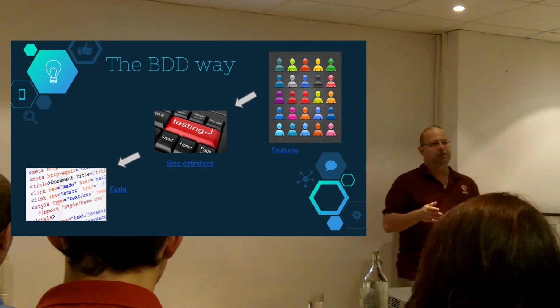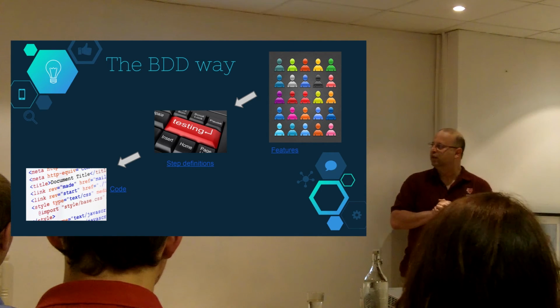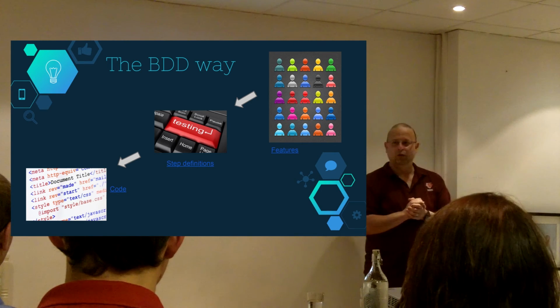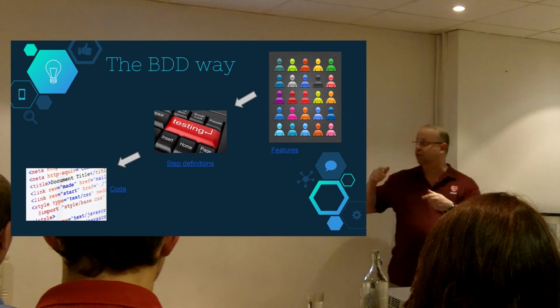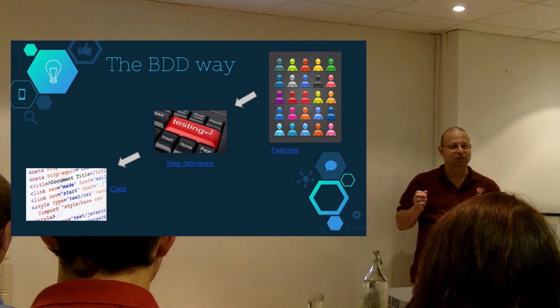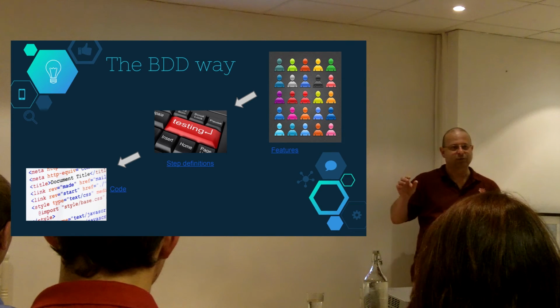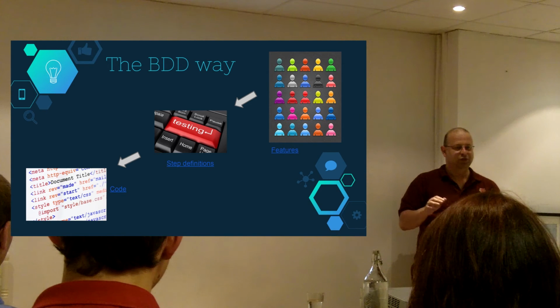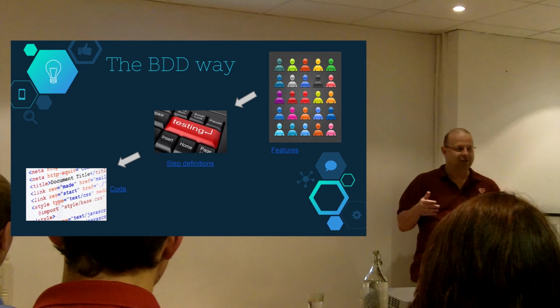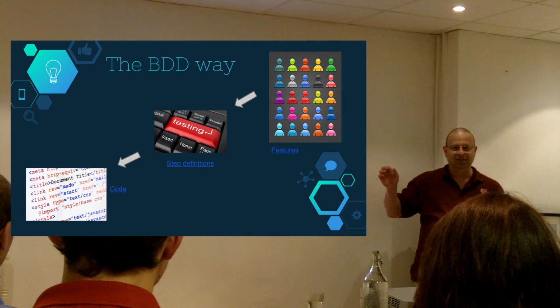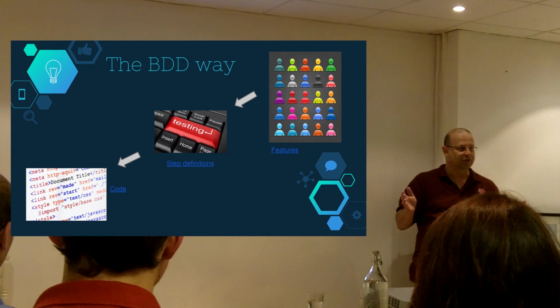Okay, so we have our features, we have our step definitions. So what do we do then? Well, what's going to happen now if we start running the code for our step definitions? If you remember, the first step goes to the database and tries to get some data out to check that the data is there. Of course, there's no database and the data isn't there. So if we run our step definitions at this point, they will just fail. Yeah, we get an exception.